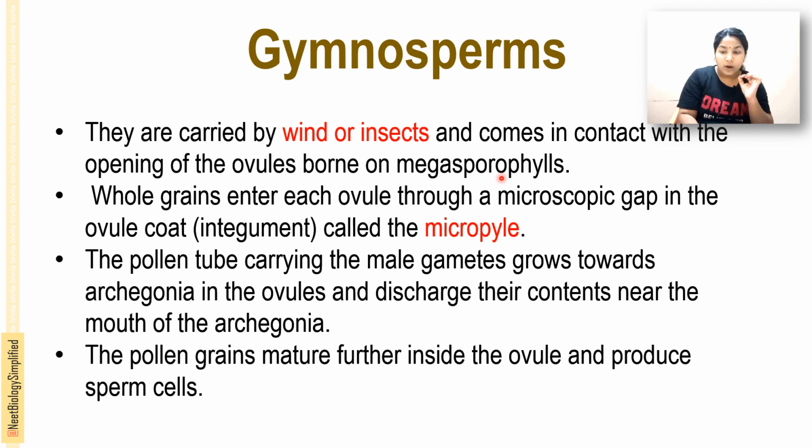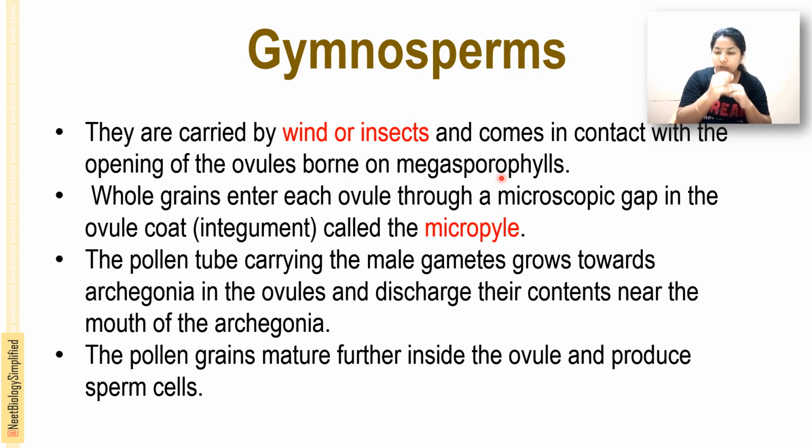On the ovule there is a coat, or integuments, the outer covering. On this coat there is a small microscopic gap called the micropyle, and through this micropyle the pollen grains enter each ovule.